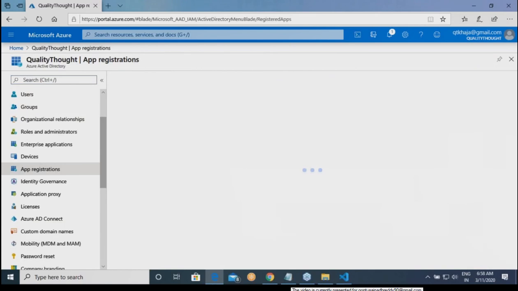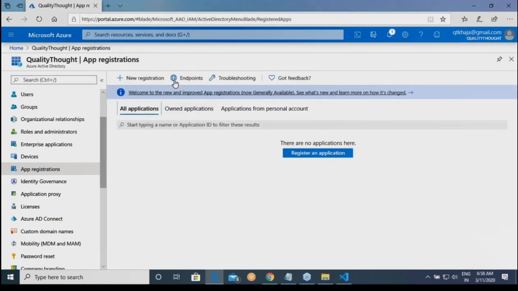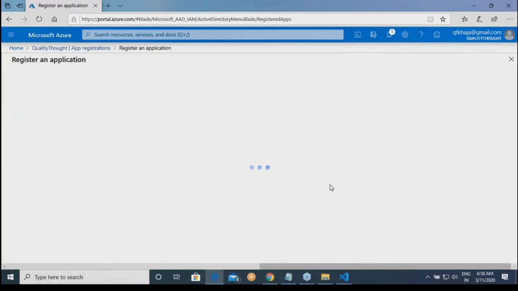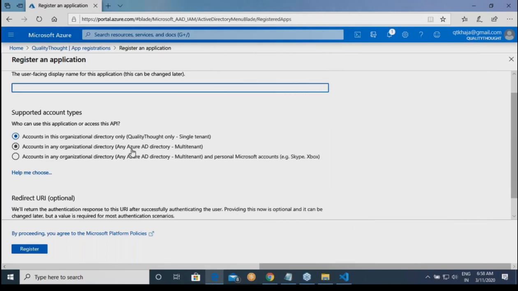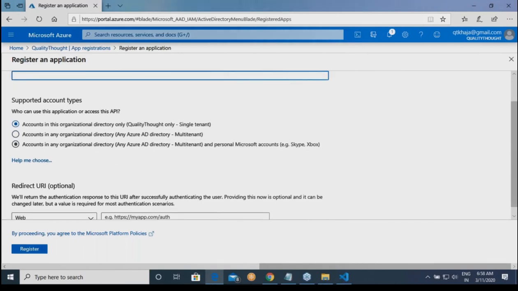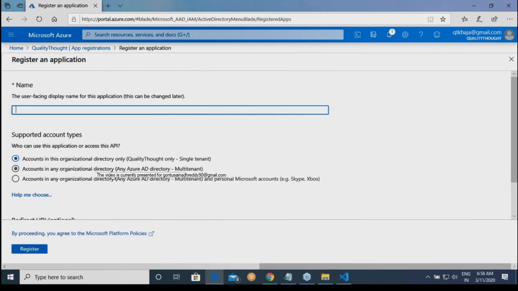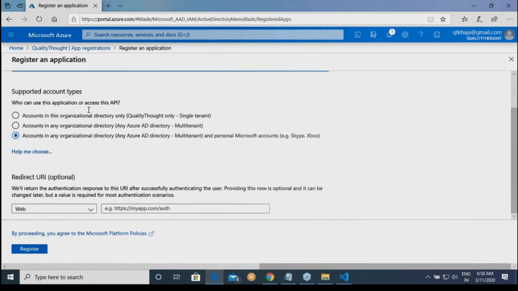app registrations. Okay. New registration. Okay. Accounts in this organization only, multi-tenant. Okay. What is your application's URI? Okay. Name. Best. No, no. This is straightforward stuff.